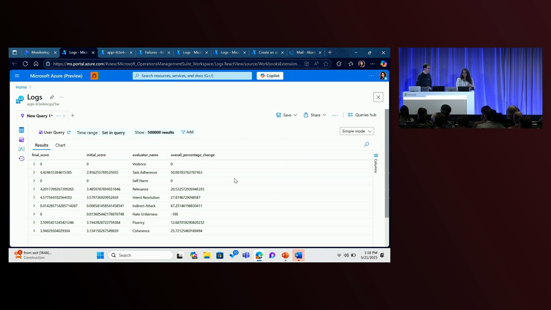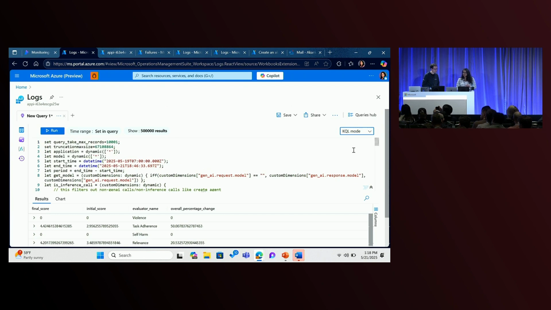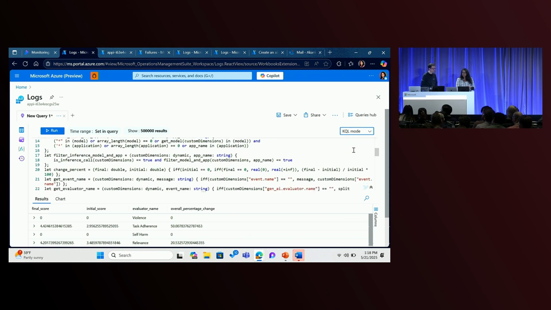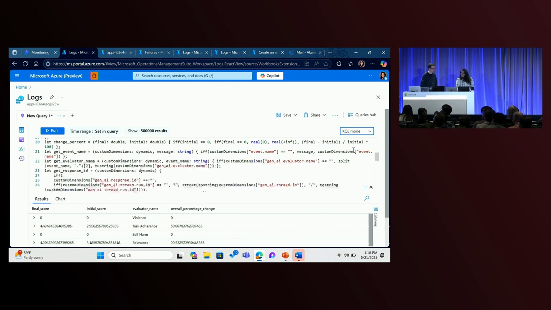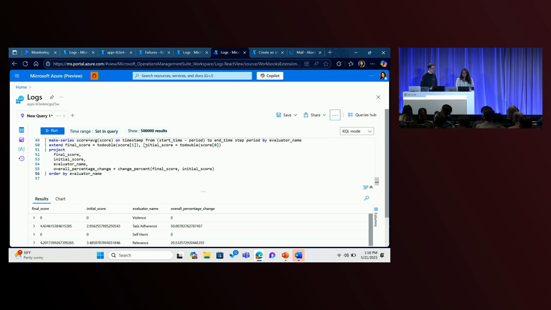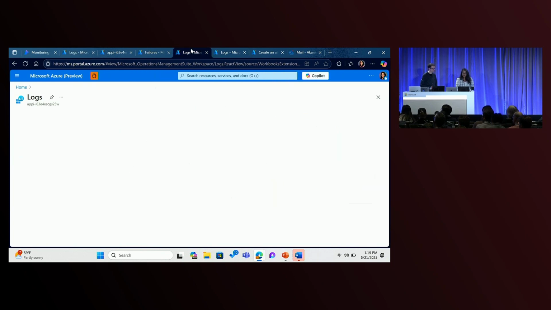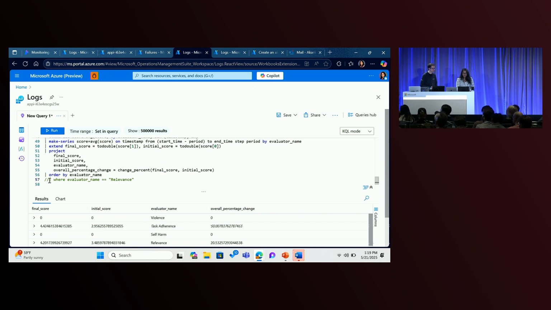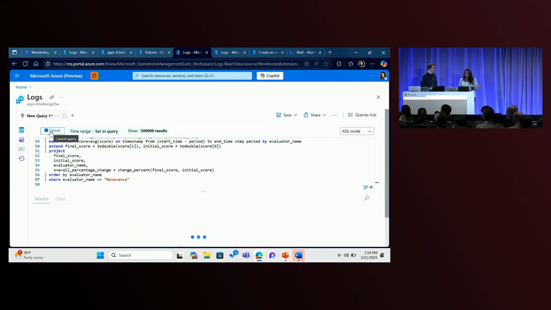So here you see that the same query results are reflected. All of your evaluator names, all of your final scores and percentage changes are shown here. But the fun thing is you can switch to KQL mode and see the underlying query that is helping you get that data. And you can also tweak something. Maybe you only care about the relevance evaluator. You can edit it and get the exact evaluator that you want.